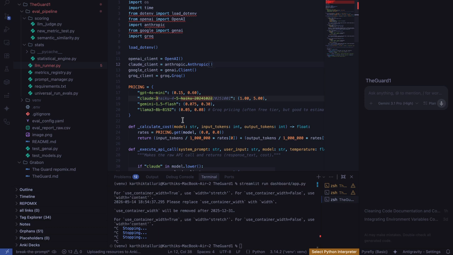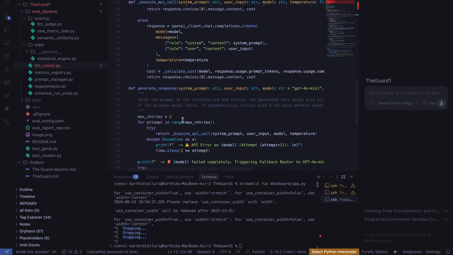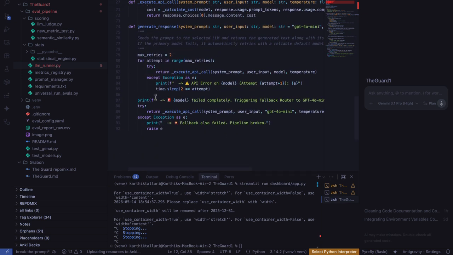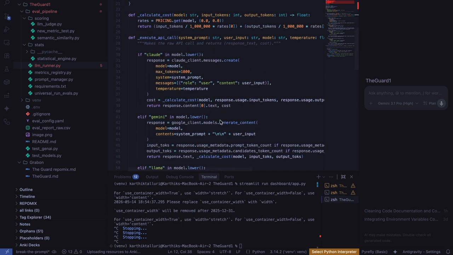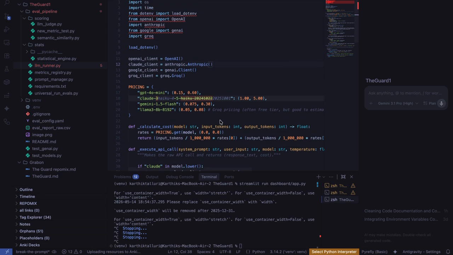All the traffic goes through this module, and this is responsible for handling failure cases here. This decoupled my evaluation logic from my network infrastructure, and it allows the system to enforce global exponential backoff, handle multi-provider routing across Groq, Anthropic, and Gemini, and also track token costs down to the exact fraction of a cent across the entire pipeline.